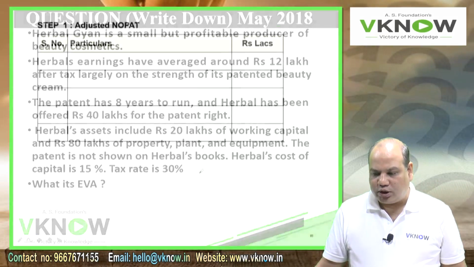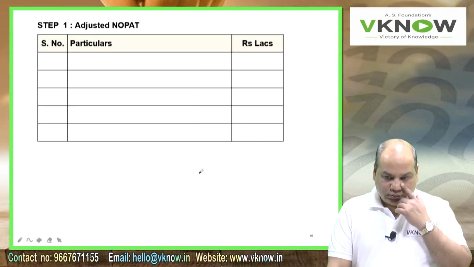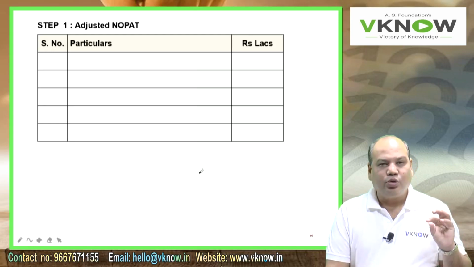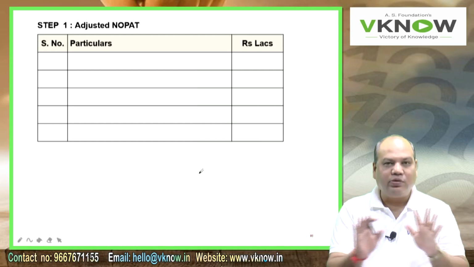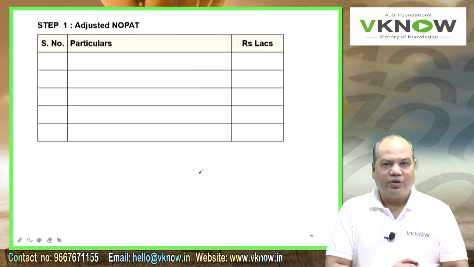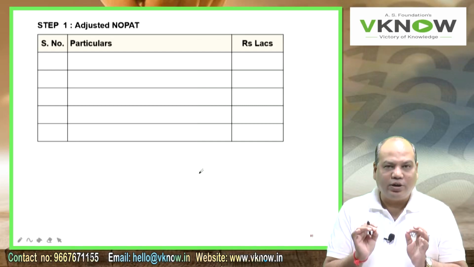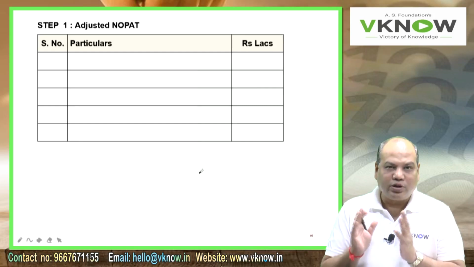So these two new adjustments have come to us. One, in the profit and loss statement, we are going to give the effect of amortization. Now remember, this is not an accounting subject. This is a valuation topic, financial management topic. So we will not look at everything from the eyes of accounting. We have to look from the valuer's angle.